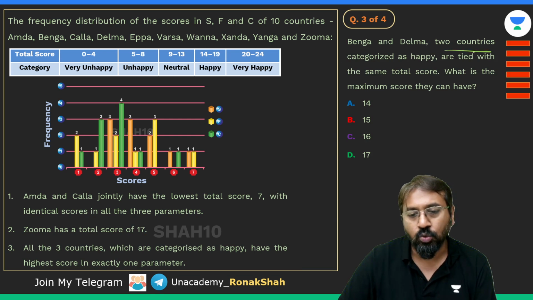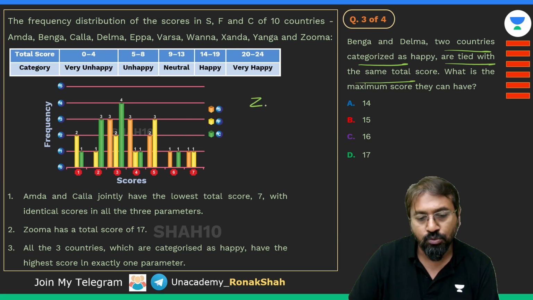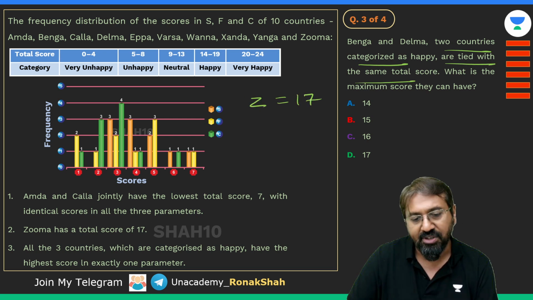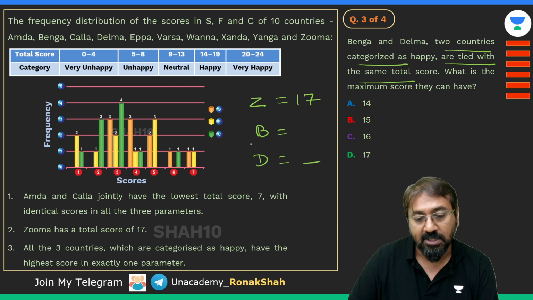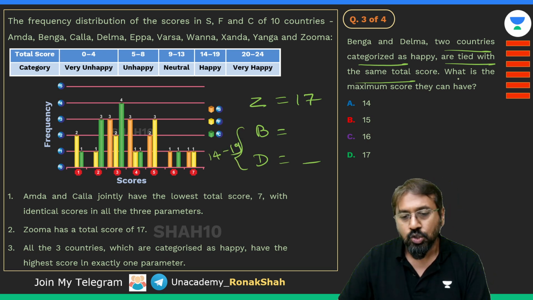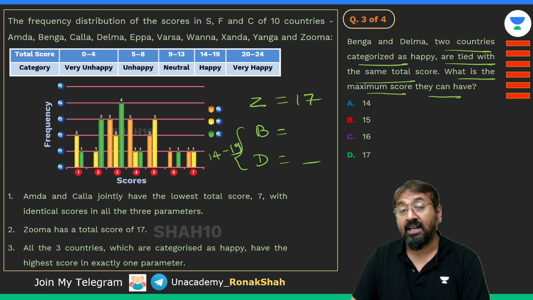Benga and Delma, 2 countries categorized as happy, are tied with the same total score. We know Zuma is a happy country with 17, and Benga and Delma are also 2 happy countries. Matlab their scores should be from 14 to 19. Okay, so what is the maximum score they can have?